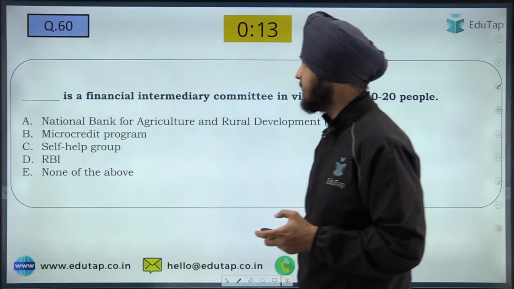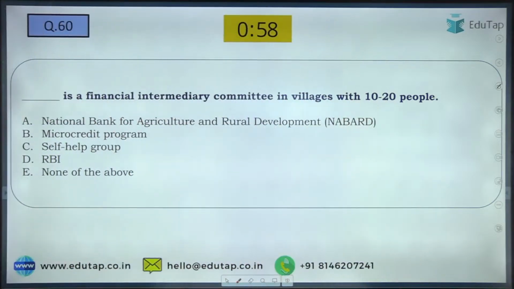Now the next question. Dash is a financial intermediary committee in a village with 10 to 20 people. So what is the answer for question number 60?